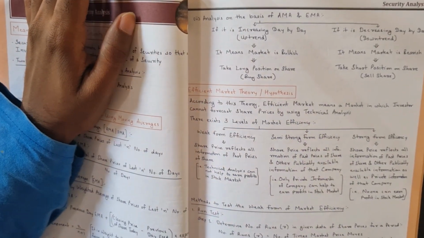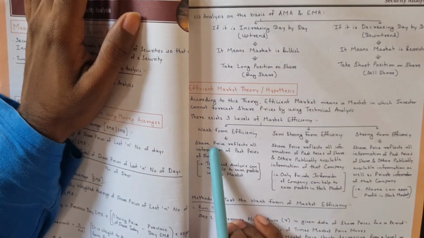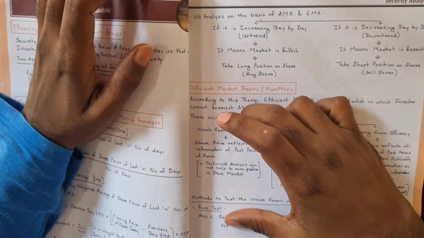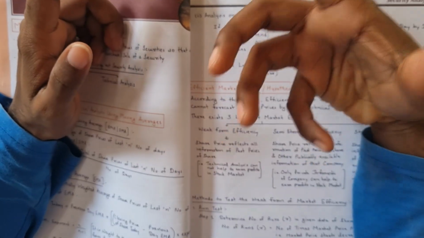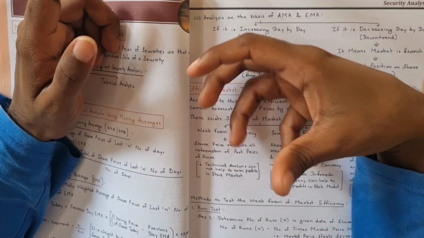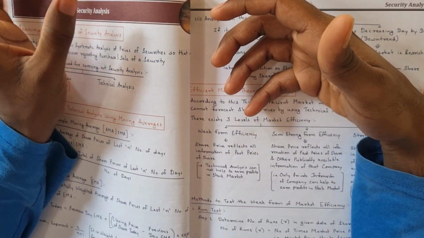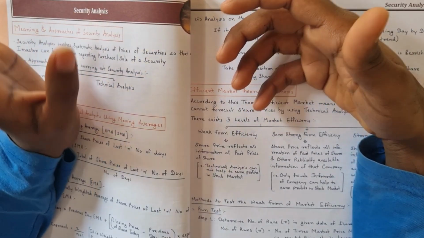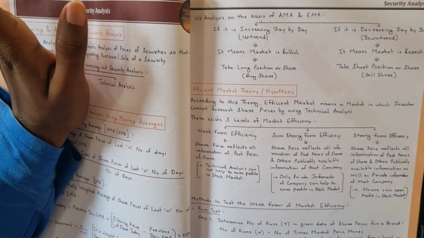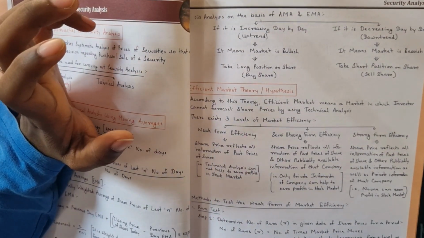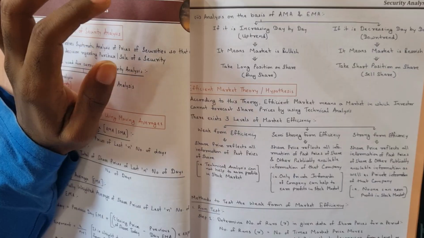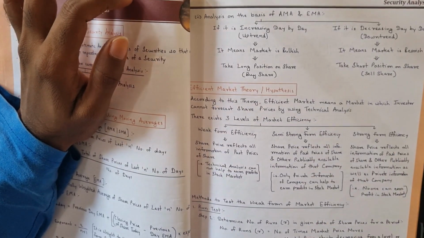What is the weak form of efficiency? In the weak form of efficiency, you cannot earn profits by using past data. By using past prices of the market, that is, you cannot do technical analysis, but you can earn profits by using fundamental analysis. So what does the weak form of efficiency reflect?